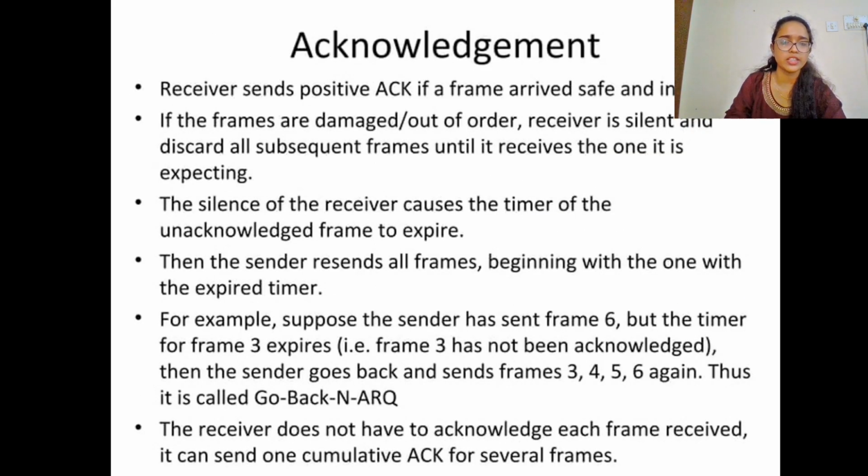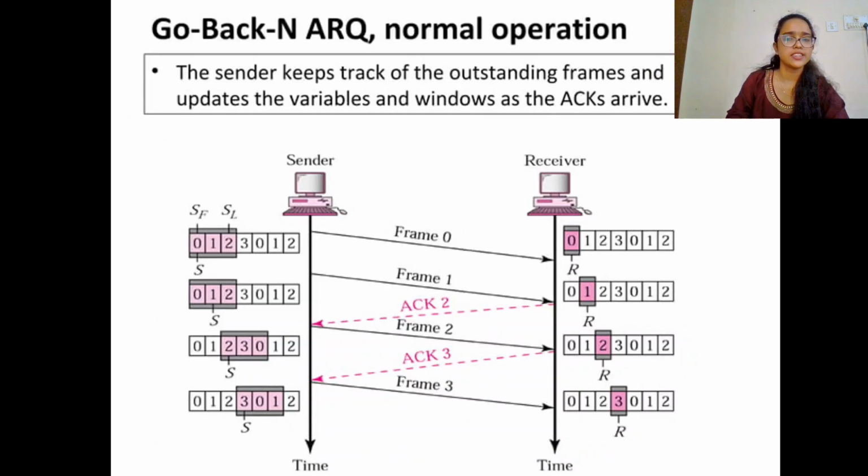The receiver sends a positive acknowledgement if a frame arrived safe and in order. If the frames are damaged or out of order, the receiver is silent and discards all the subsequent frames until it receives the one it is expecting. Here we will see an example of Go-Back-N ARQ using a sliding window. Here the sender keeps track of sent frames and updates the variable and the windows as the acknowledgements arrive.